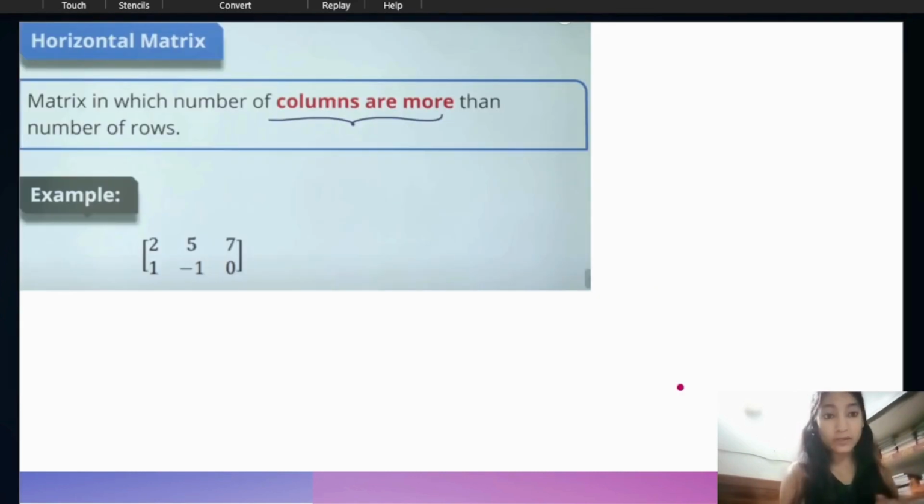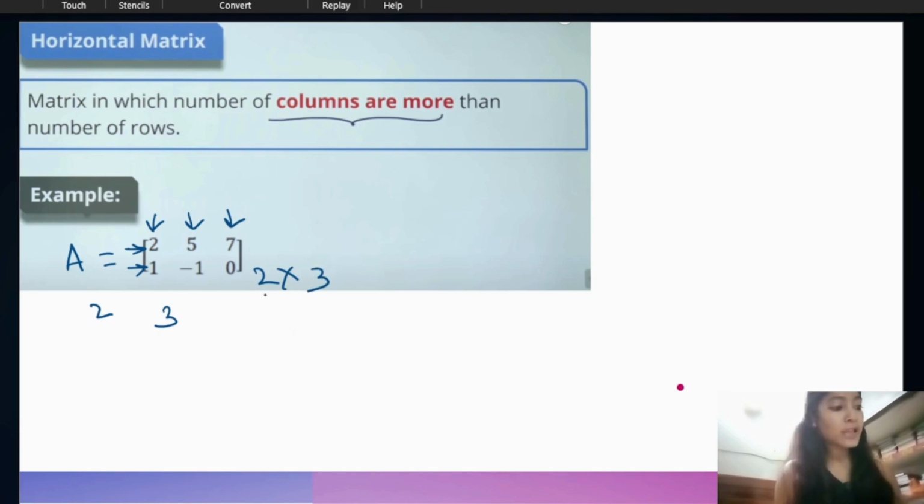What is the horizontal matrix? It is a matrix in which the number of columns is more than the number of rows. Suppose this is a matrix A. In this matrix we have 2 rows and 3 columns, so we can say it is a 2 times 3 matrix.